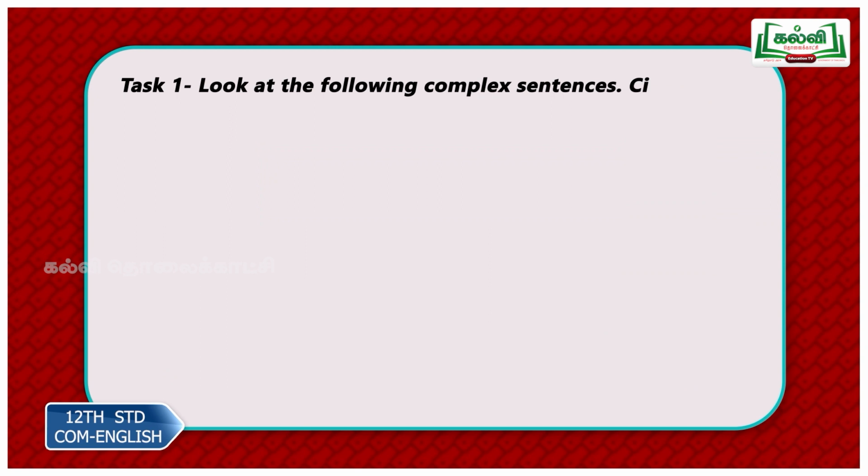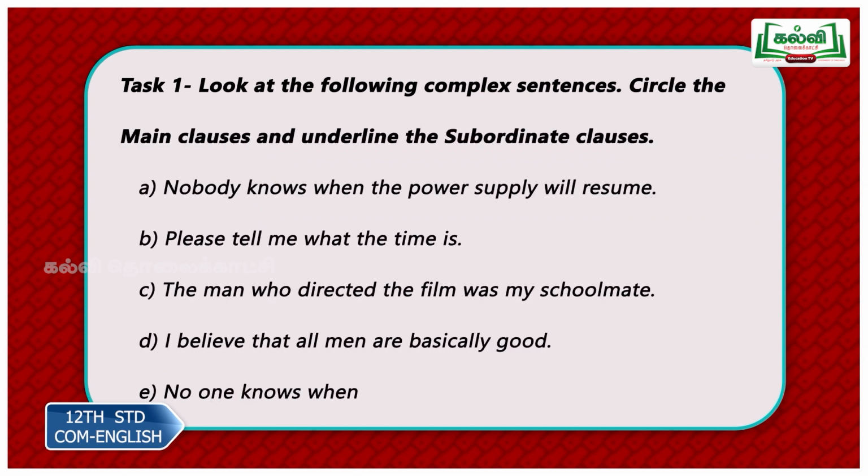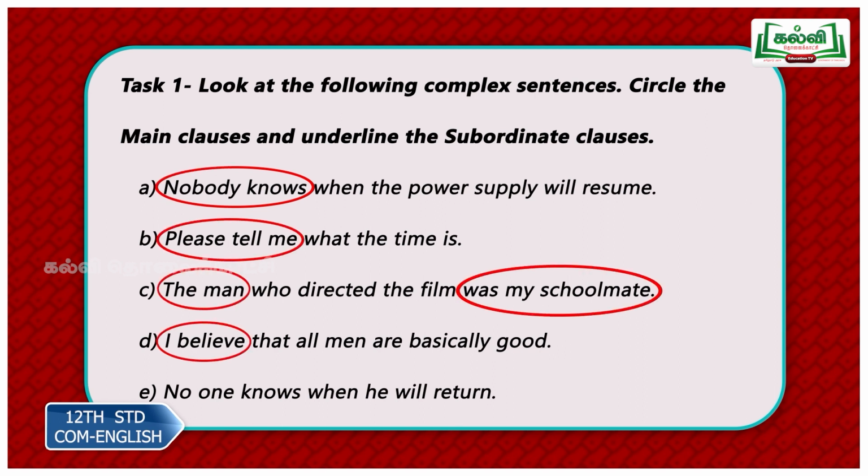Now look at the textual exercises. Look at the following complex sentences. Circle the main clauses and underline the subordinate clauses. Sentence 1: Nobody knows when the power supply will resume. Now, nobody knows it. So it gives you complete meaning. Therefore, that is your main clause. When the power supply will resume, that is the dangling part.